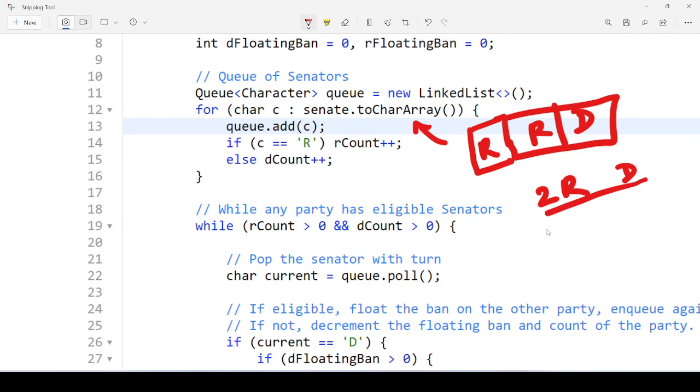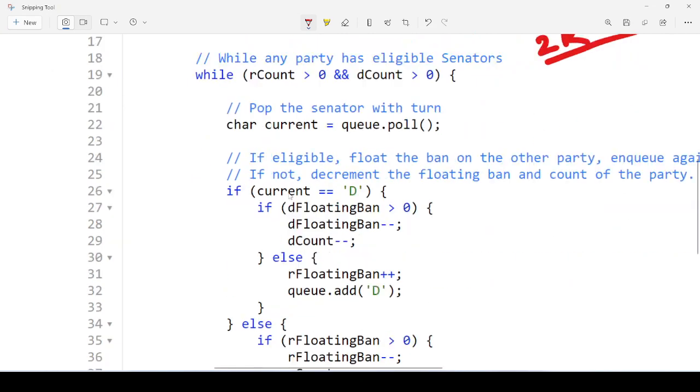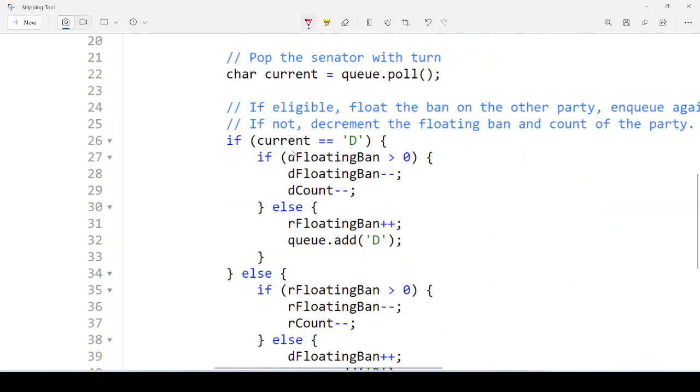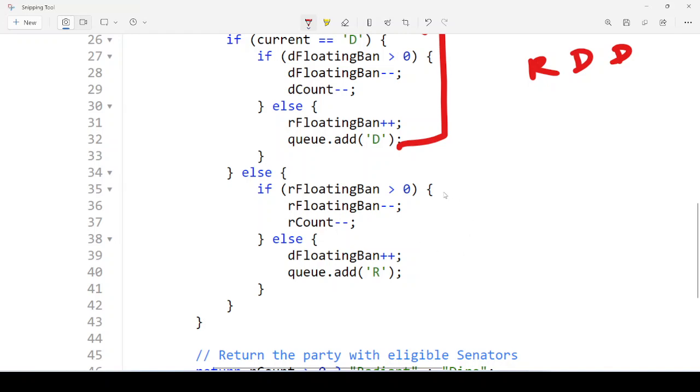Now what will happen when it comes into this loop, right? He will check if current is equal to D. If he finds R, D, D in the senate, right? So in this case he will not go into this loop. He will go to the below loop here. He will go to this below loop, right?